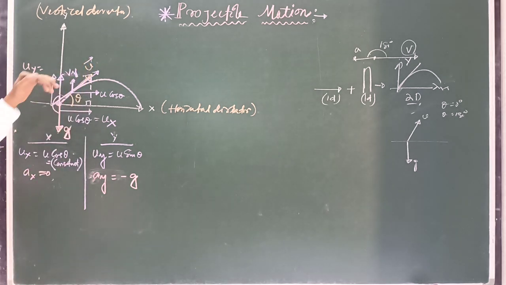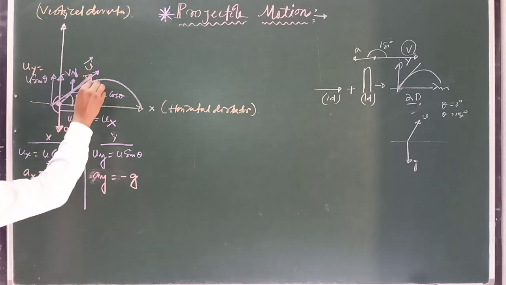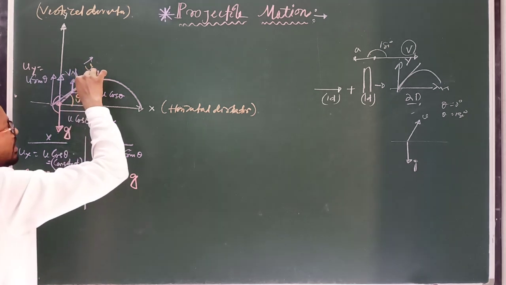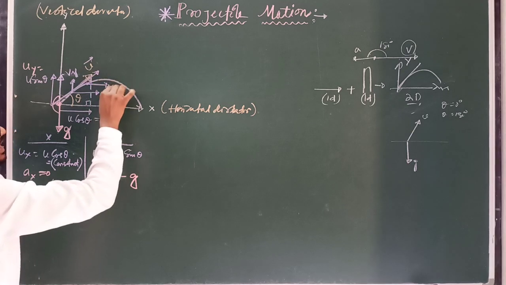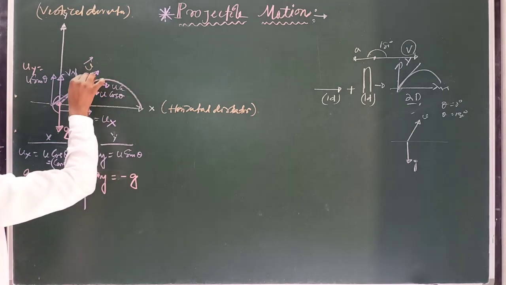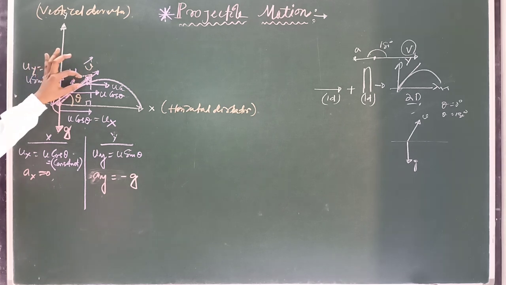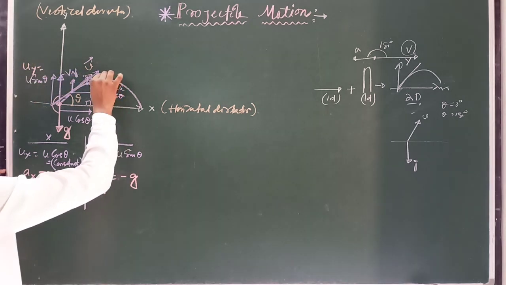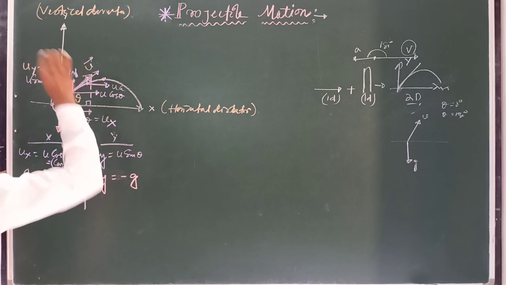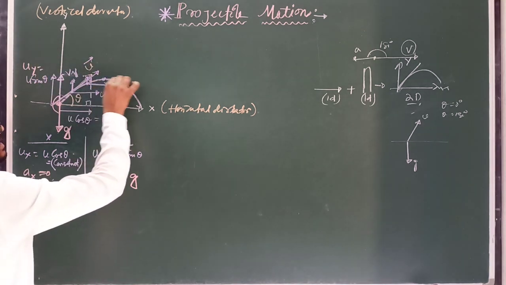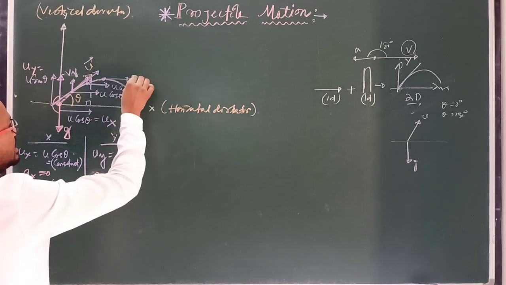Clear? If you take another point here, the horizontal component is again constant, u cos theta, but the vertical component decreases again. This is initial, decreasing again, decreasing again. For maximum height, at that point, the horizontal component ux is constant.